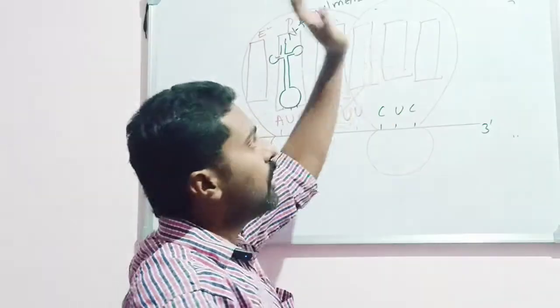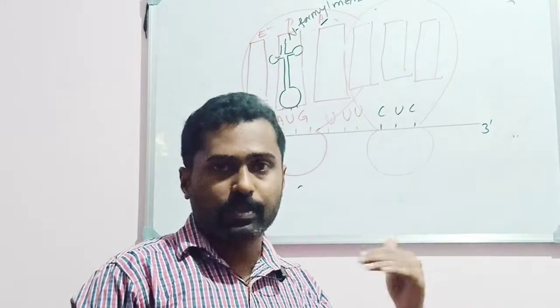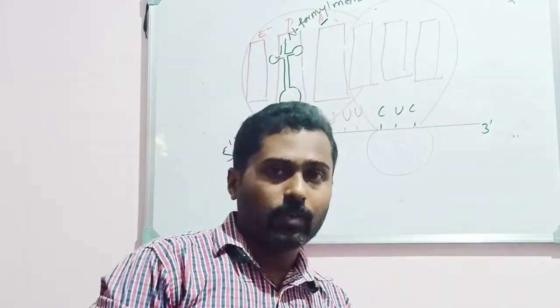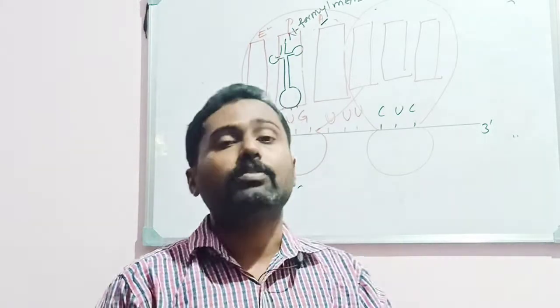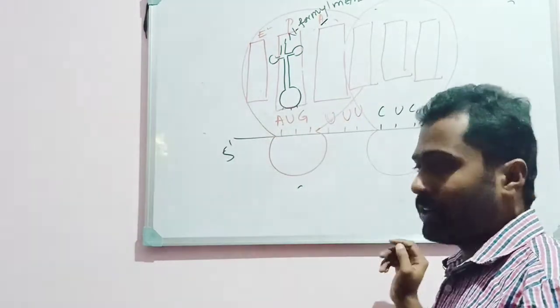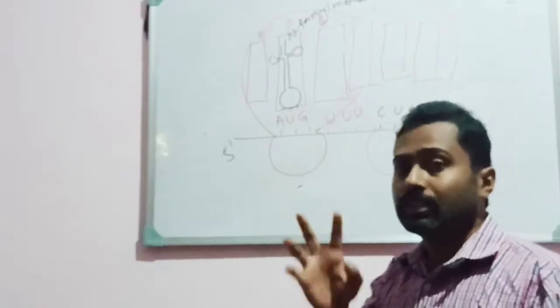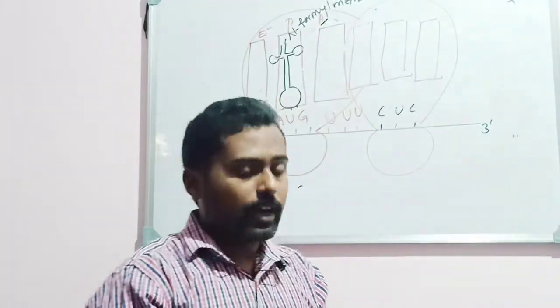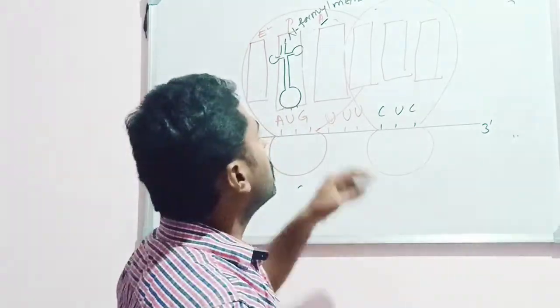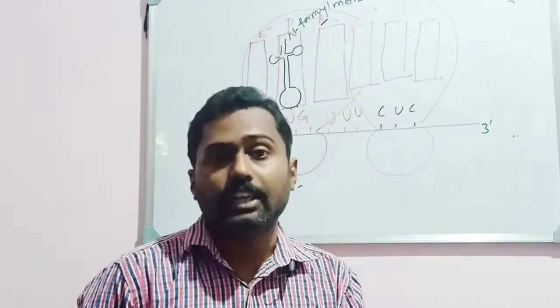So now peptide bond formation takes place between the amino group of the second amino acid and the carboxylic group of the third amino acid. There will be a formation of a peptide bond between the second and the third amino acid. So now the number of amino acids will be 3.